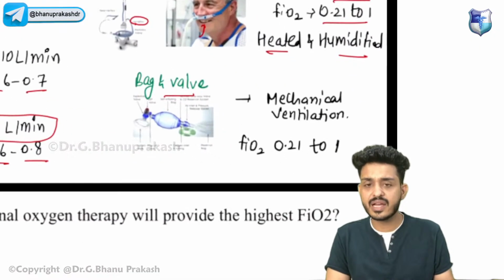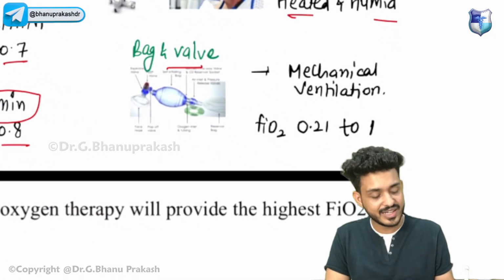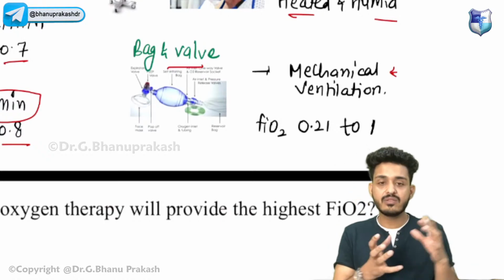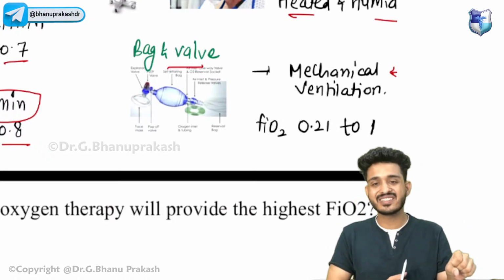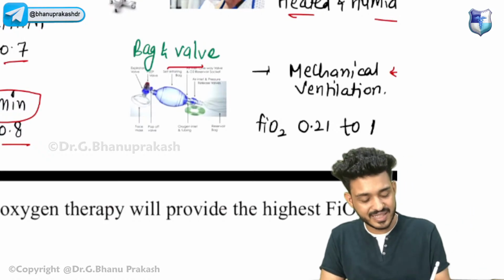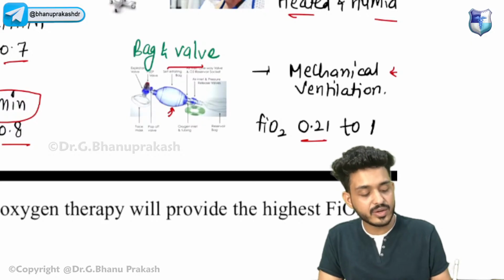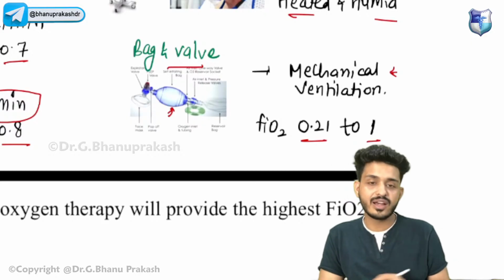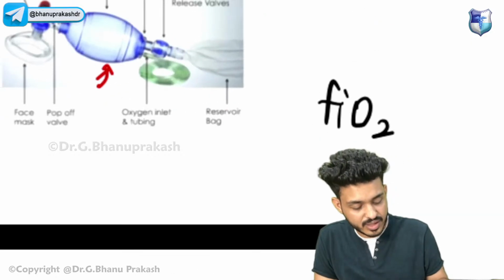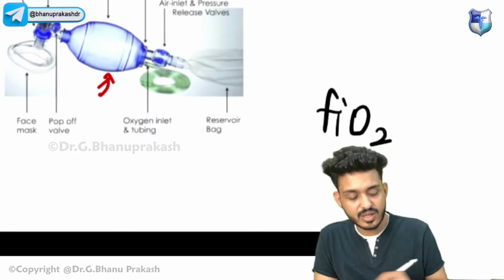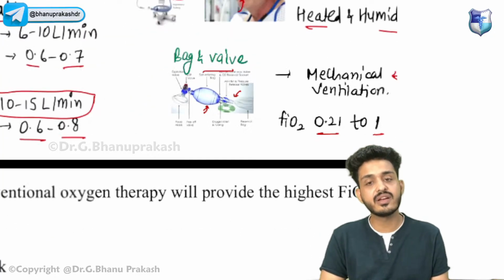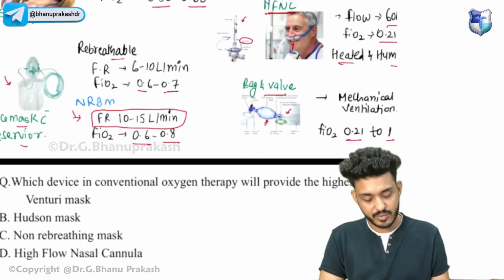Lastly, we have bag and valve ventilation. This is a type of manual ventilation where we press the valve and press this particular bag. FiO2 can be 0.21 to 100%. If we connect this to the cylinder, we can change the FiO2 as well, right? So this is what you have to remember.